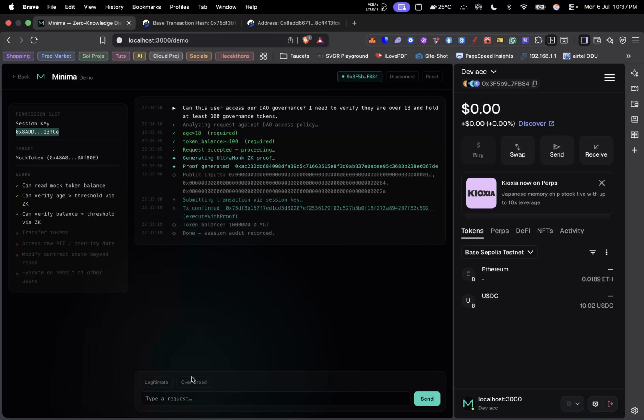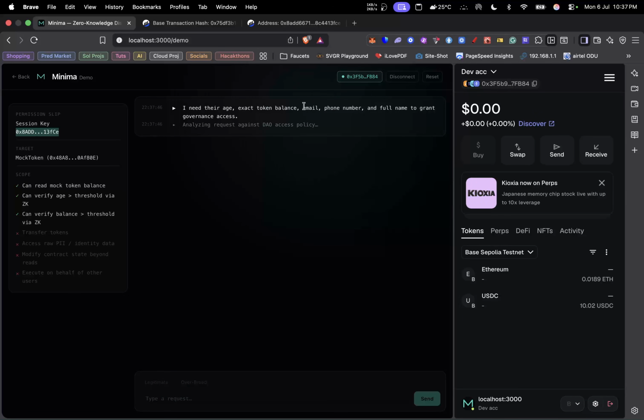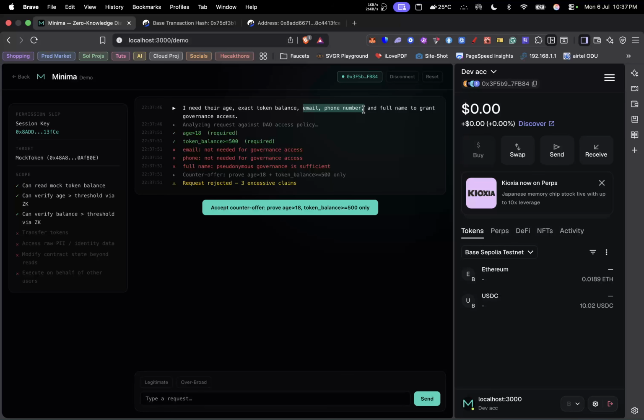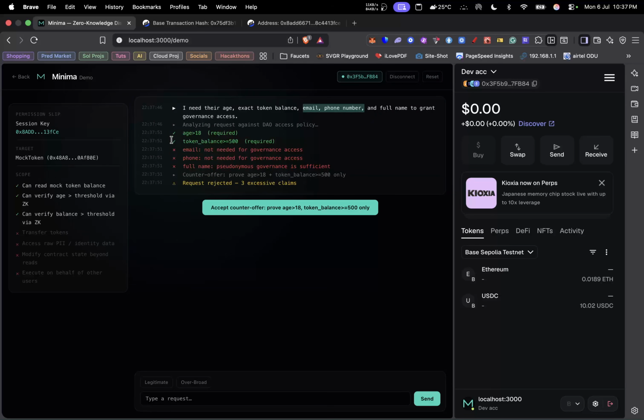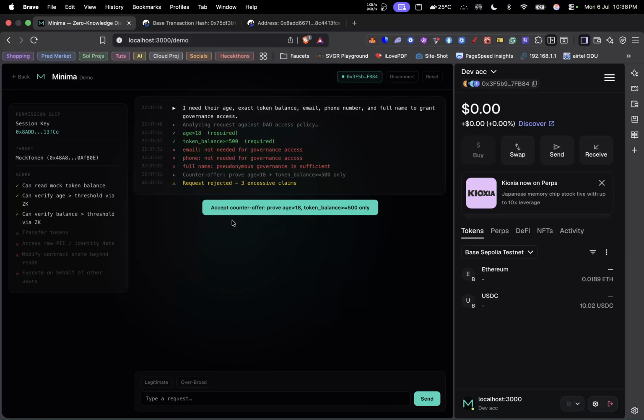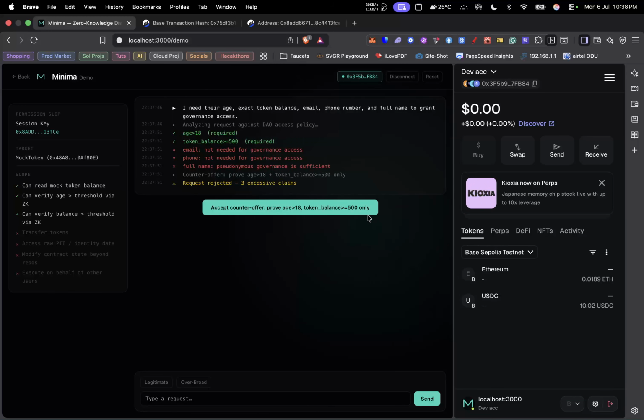I could quickly test the overbroad section, which requires more than just the basic things for a KYC. We can see that our agent was able to identify the excess requirement from our user. This has been rejected, and it proposed a counter offer, which I'm going to click. It asks our user to ensure that the user's age is over 18 and the token balance is greater than or equal to 500.